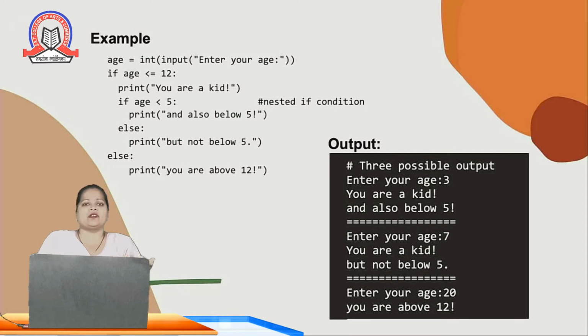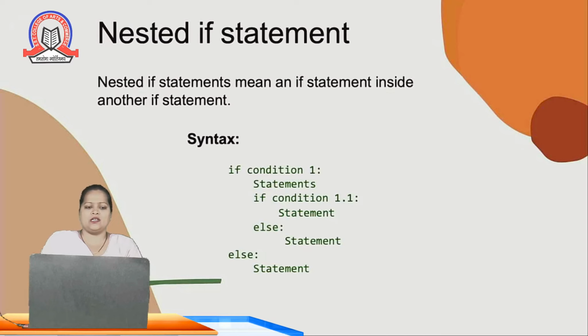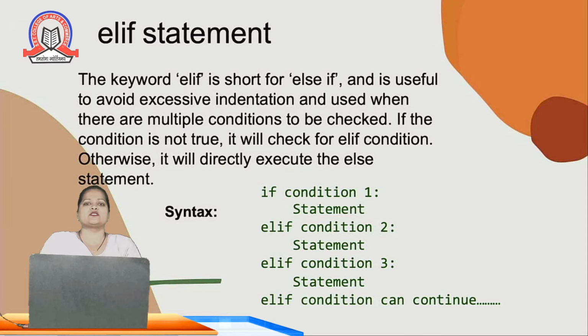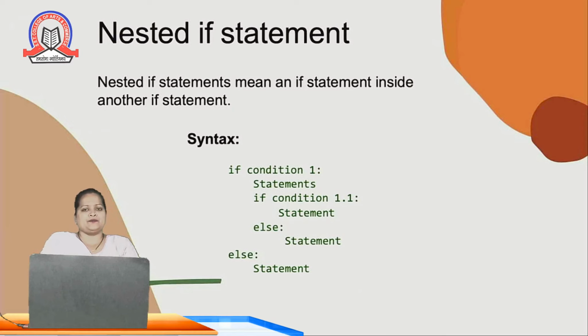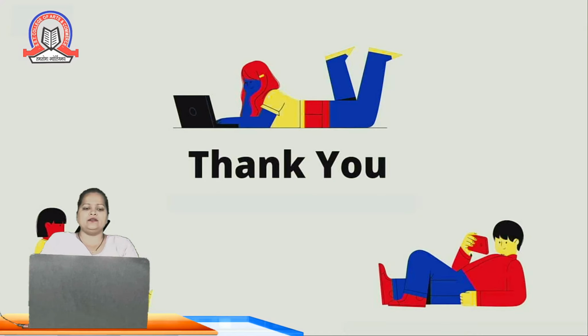The elif statement we call a ladder if else, where multiple conditions are given. So that is called ladder if else. When you go through some books, you can find that word, ladder if else. That is nothing but what we have seen in the previous slide, where we give multiple conditions, which is called a ladder if else statement. So this is all about conditional statements in Python.